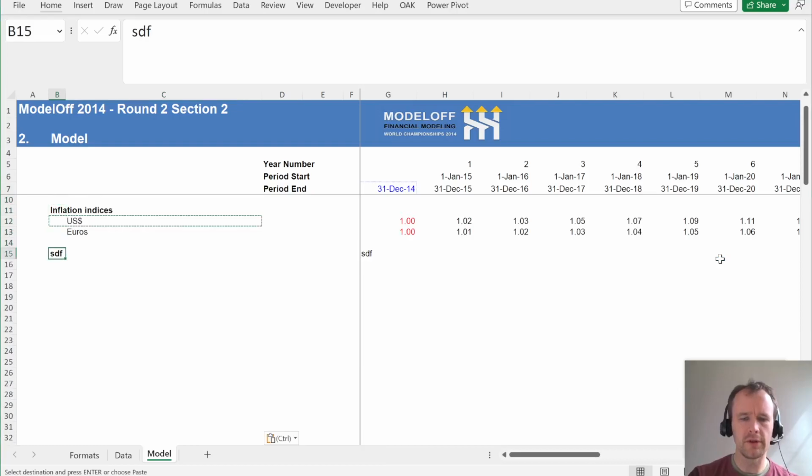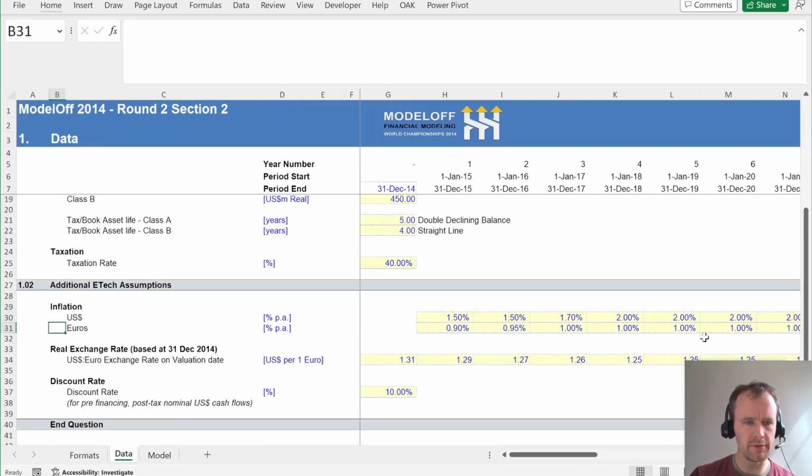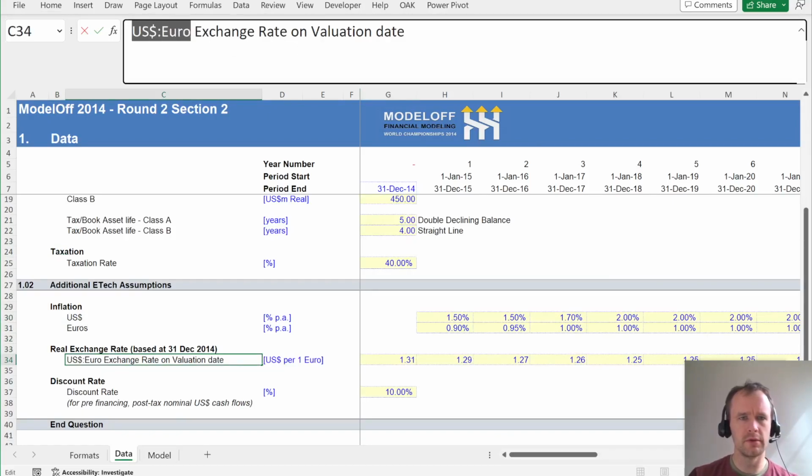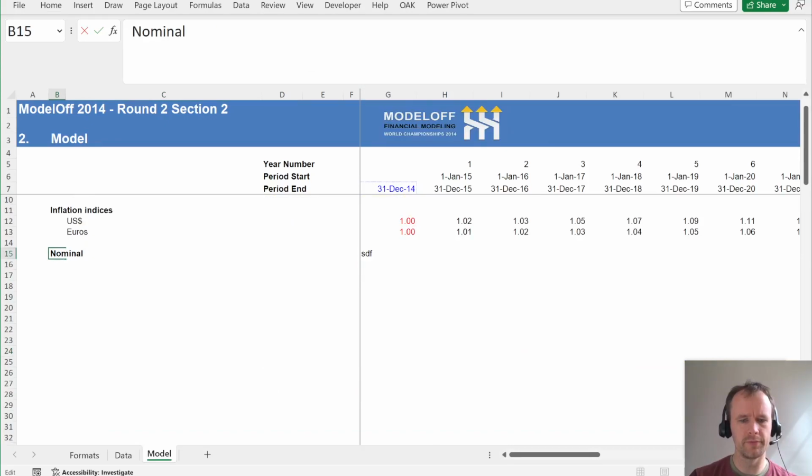Okay, so then I want my nominal USD per euro forecast rate forecast. And I guess just for simplicity, let me put in the real one here.